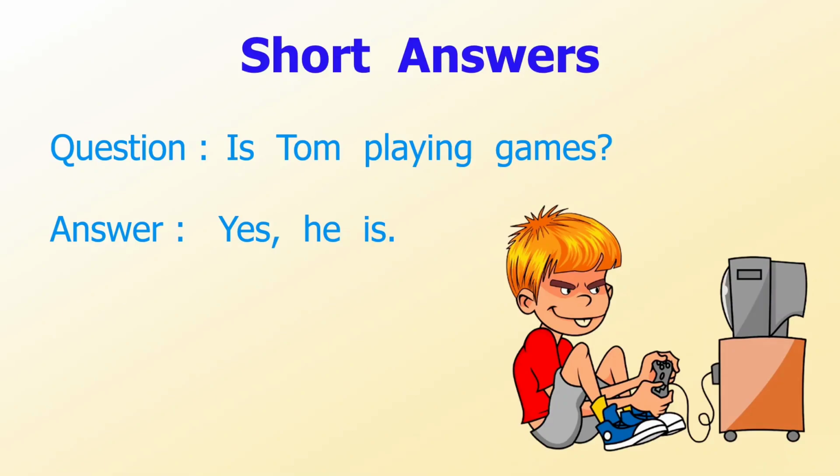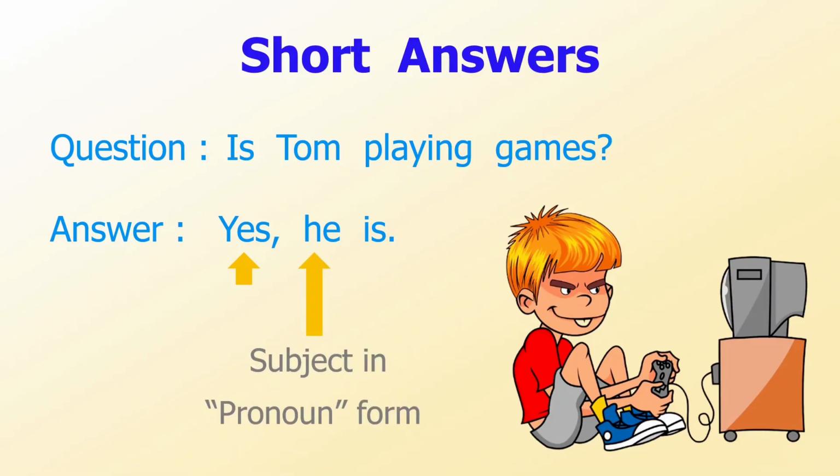The first part can be yes or no, depending on the fact. The second part is the subject in the pronoun form. In this sentence, the subject is Tom, which is one boy, so we use the pronoun he in the answer. And the last part is verb to be, according to the word he.